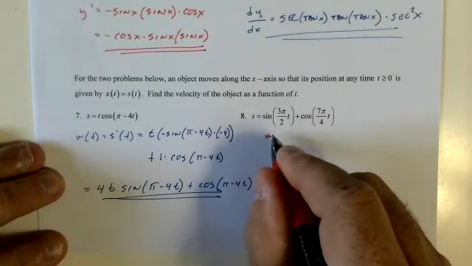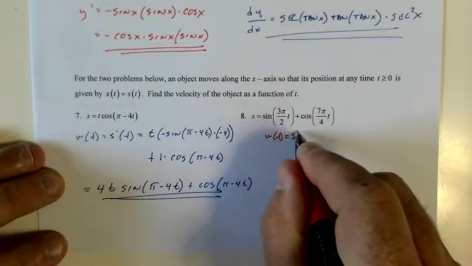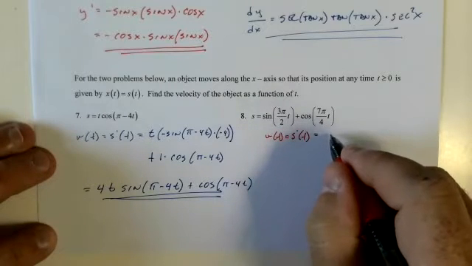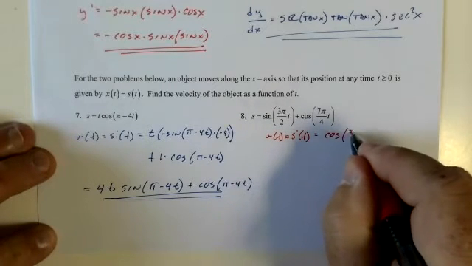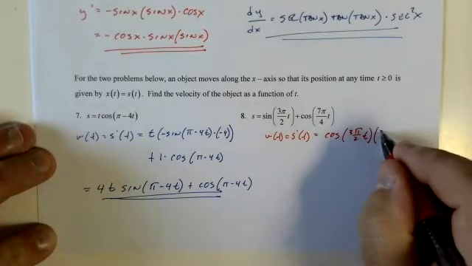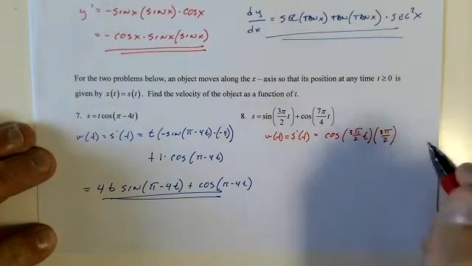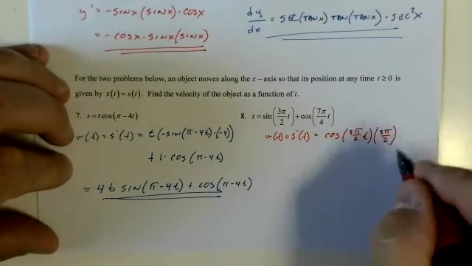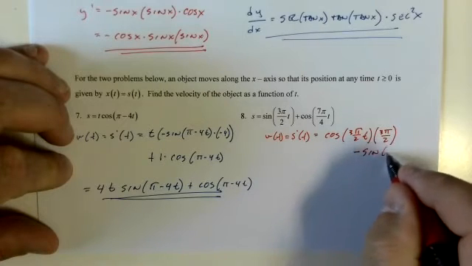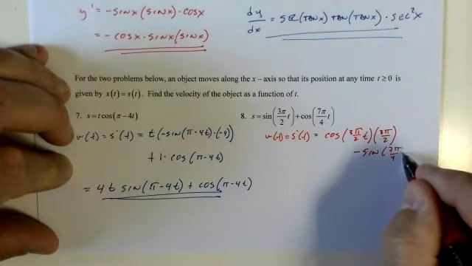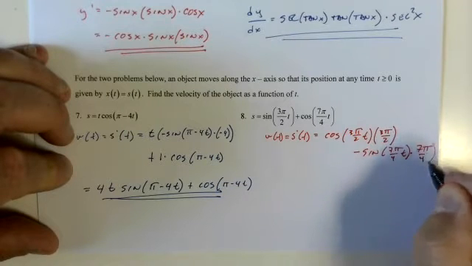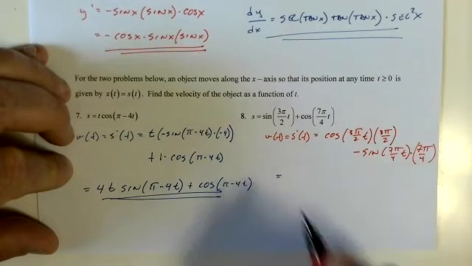And v of t, prime of t, derivative cosine 3 pi over 2t, 3 pi over 2, minus derivative cosine is a negative, sine 7 pi over 4 t times 7 pi over 4 equals.